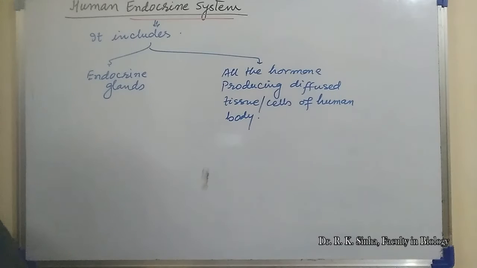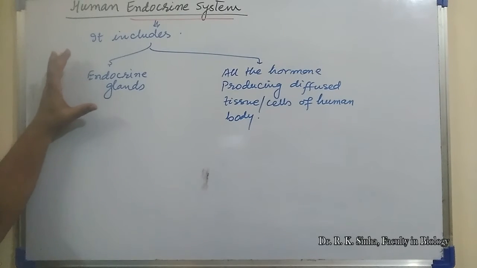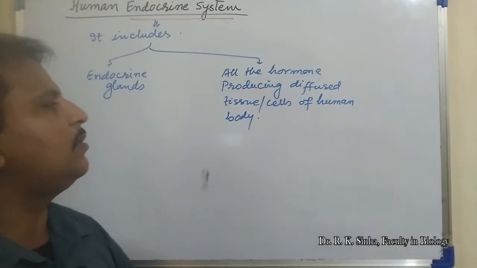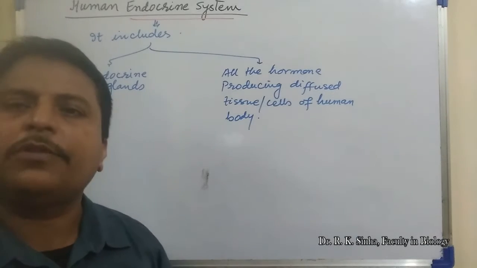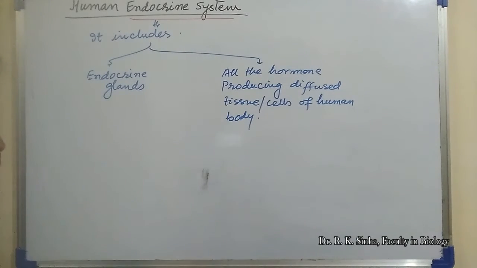Is it clear? It means not only the endocrine gland of the body is responsible for the formation and secretion of the hormones. Some of the other tissues of the human body are also responsible for the synthesis and secretion of hormone.